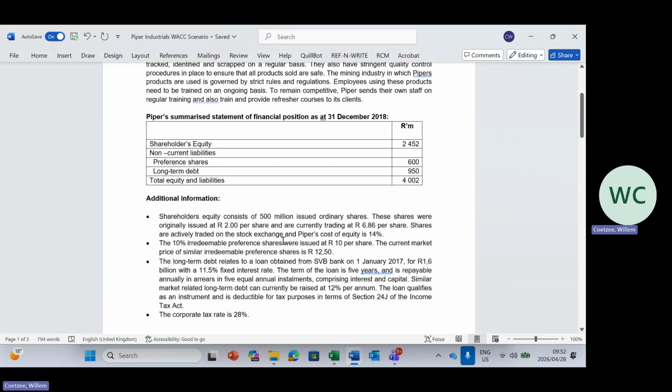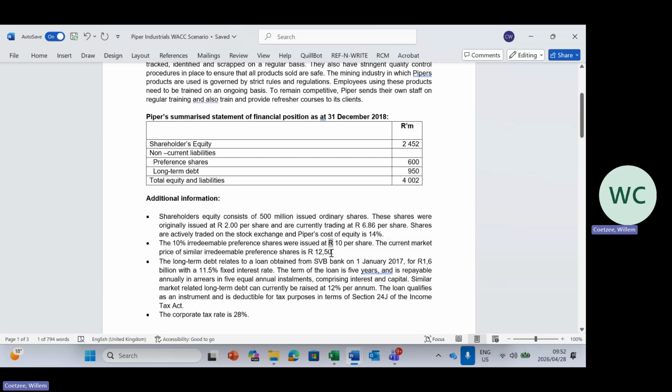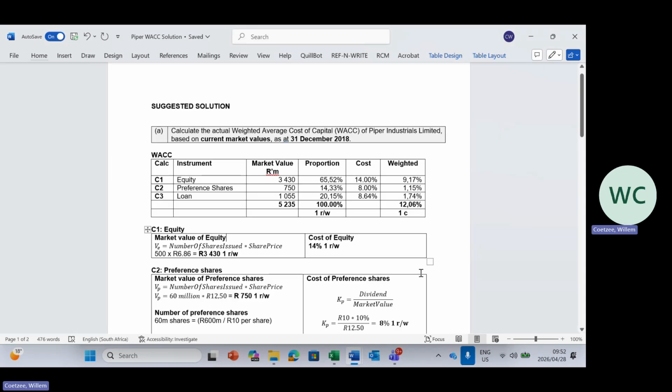Okay. What I told you while we were reading the scenarios, be careful, is that this is similar. Okay. So it's not ours. It's not Piper's preference shares. Similar. So we know that this 600 million is at 10 Rand because that is what we issued it at. Similar ones are issued at 12 Rand. Do you see? 12 Rand 50. So we need to determine the market value.